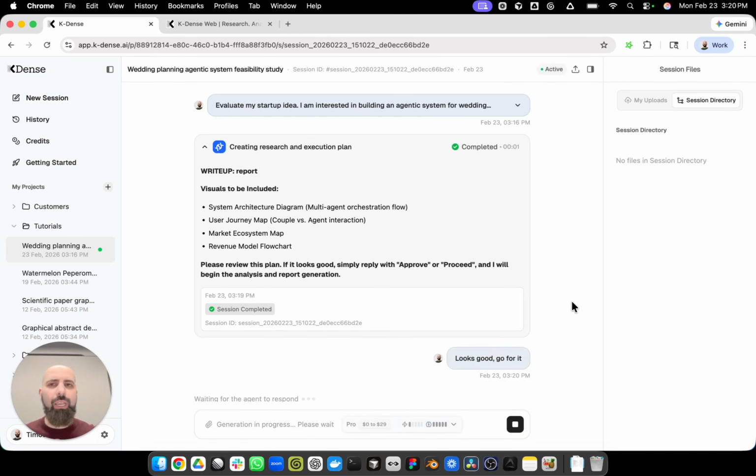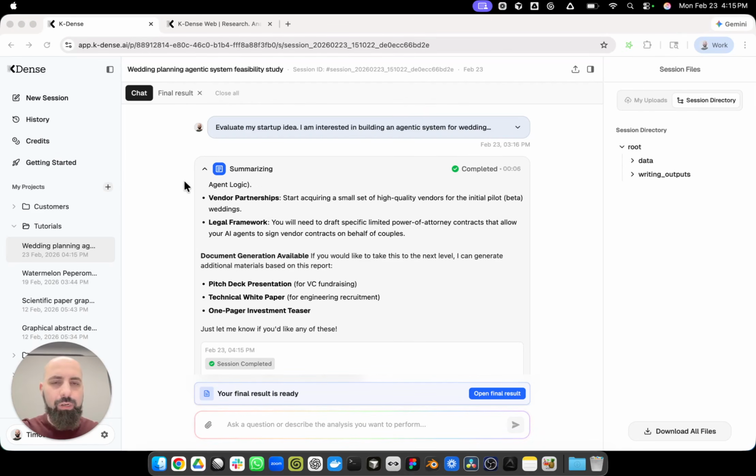Cadence is going to take, depending on how much research it has to do, because it needs to pull information from a variety of financial databases online, from technical databases, economic databases, etc. Depending on what you're asking it, it might take anywhere from about 10 minutes to a few hours to complete this query. So let's give it some time, and then we'll come back.